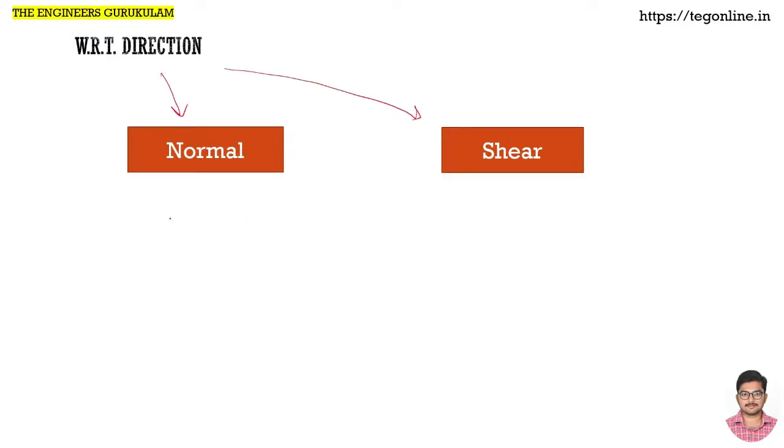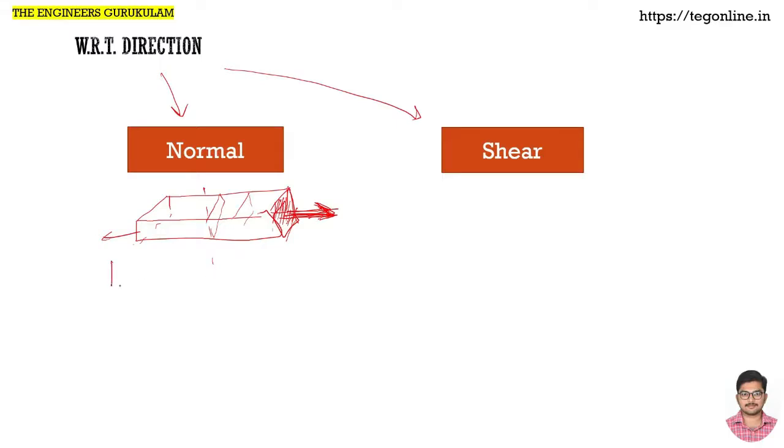Simply to put it, when there is a certain element and you are pulling it like this, that means there is a cross section. Everywhere we have a cross section, whichever cross section you take. On that particular cross section we are pulling it, there is a pull action. So to this cross section, our force, our load, is acting normal.